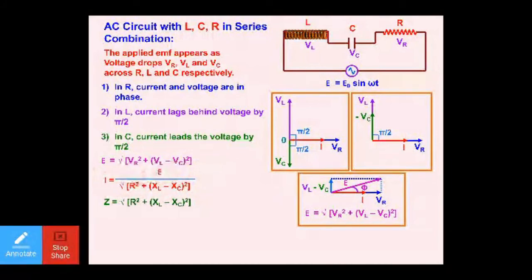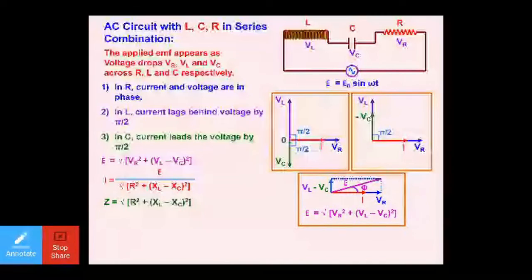It is the combination of more than one opposition. For a single opposition, for example, the opposition offered by a resistor is called resistance, by an inductor is called inductive reactance, and by a capacitor is called capacitive reactance.